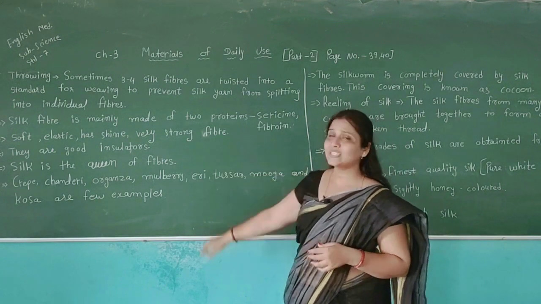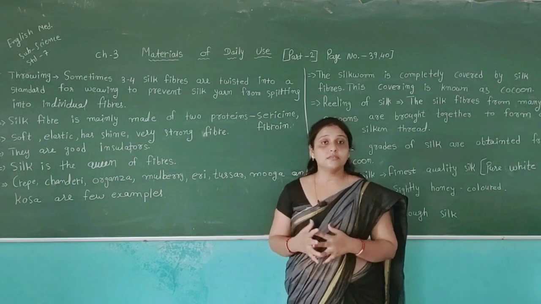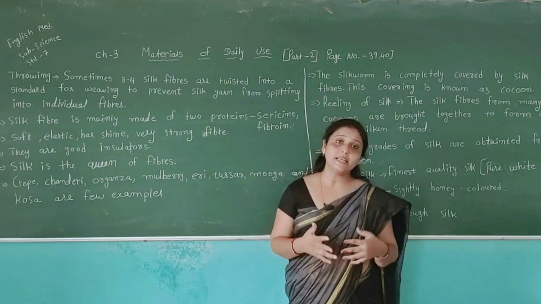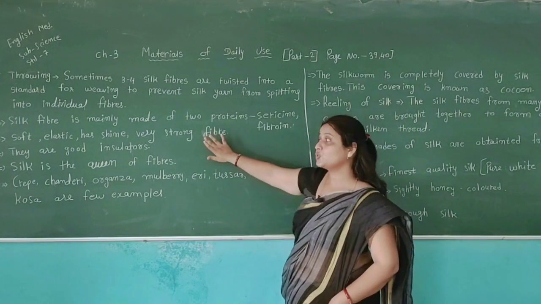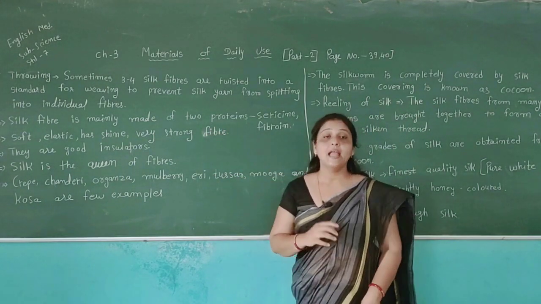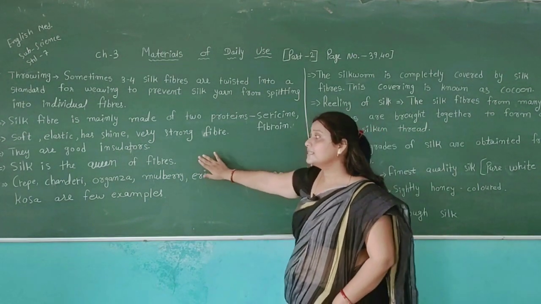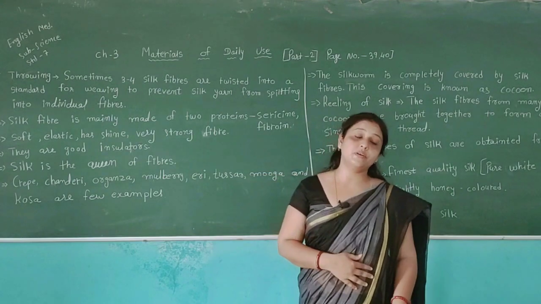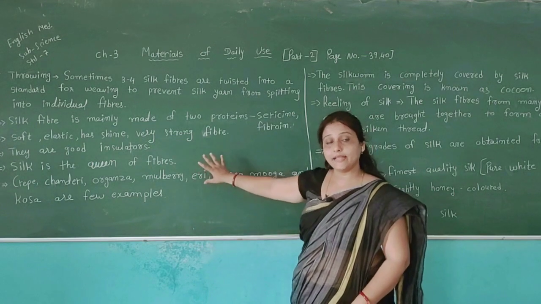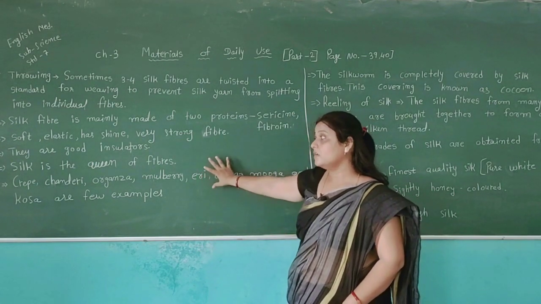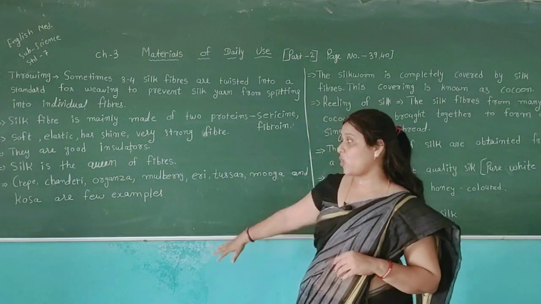Then after, we can also say silk is the queen of fibers because it has different good qualities. We have seen here that it is soft and elastic, has shine, and is a very strong fiber. So we can say silk is the queen of fibers because we can see the best qualities available in the silk fiber. Then there are a few examples given in your textbook also.